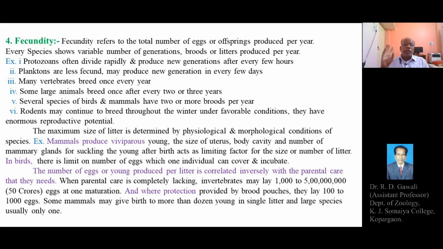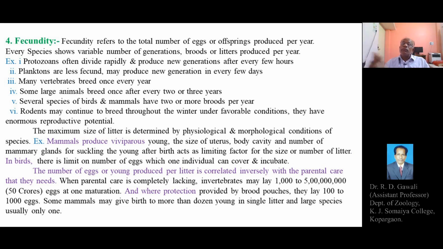And as another example, where protection is provided, where there is parental care, such as protection provided by brood pouches, they lay 100 to 1000 eggs. See, this is the difference in the number of eggs, the fecundity, or the offspring produced on the basis of just parental care.